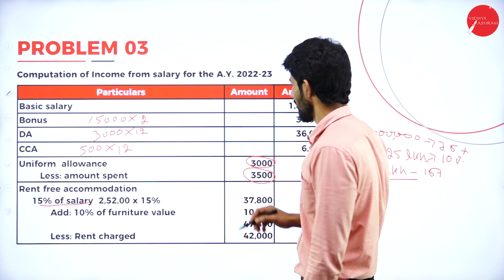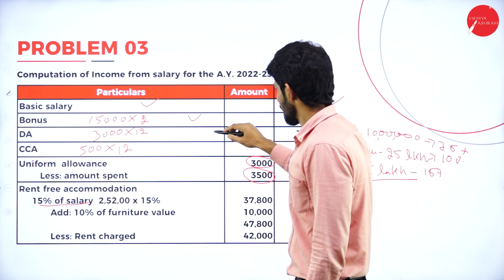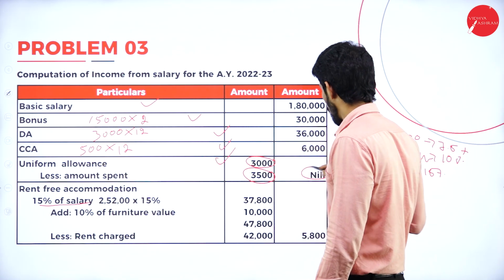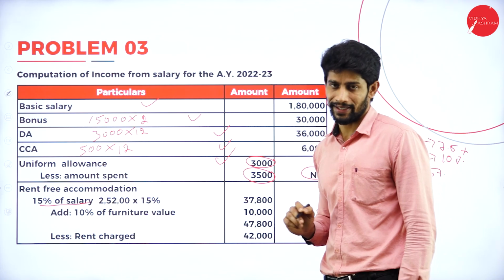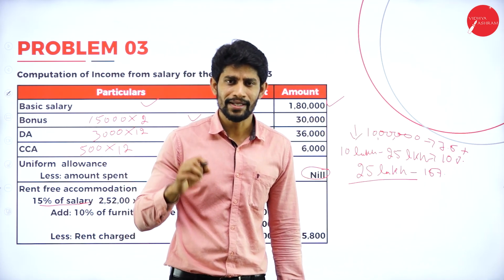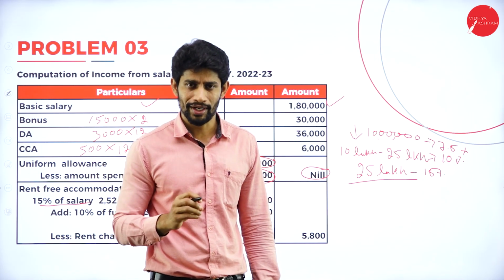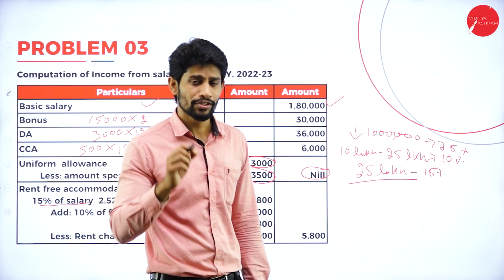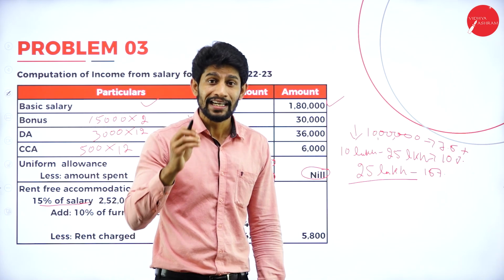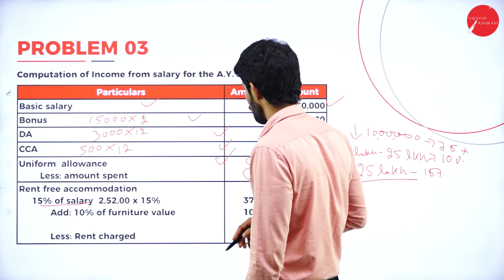So here what is salary? Salary means whether basic salary, bonus, DA, CCA and uniform allowances. All these are called salary. For computation of rent-free accommodation, salary means basic, DA, commission, bonus and all the allowances. That is called salary for the purpose of computation of rent-free accommodation.